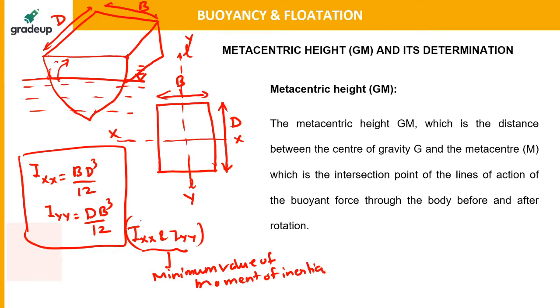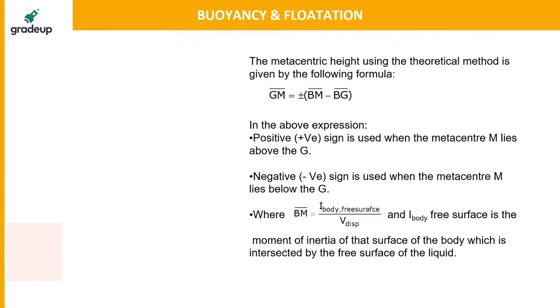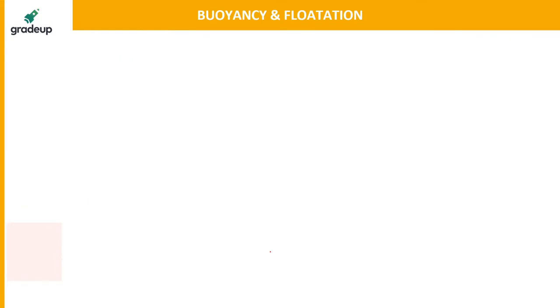Which of these two will be minimum? Which will be minimum in this case? BD cube by 12 will be minimum, or DB cube by 12 will be minimum? This will be the minimum one, right? So I have to point out one very important thing: what is the meaning of this minimum moment of inertia? Let us take the example of a ship.